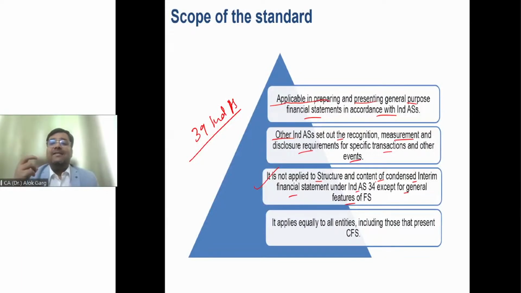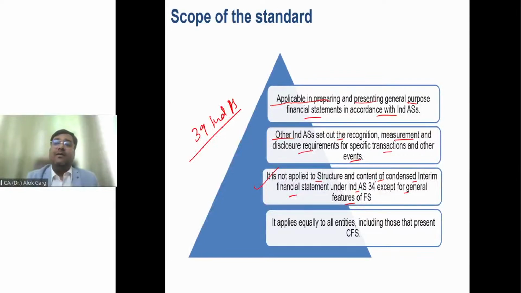So friends, it is also known as condensed interim financial statement. For a half yearly basis or for a quarterly basis, the standard allows you to prepare interim condensed financial statement, right? So as far as structure and content is concerned, for interim condensed financial statement, Ind AS 1 is not applicable. But as far as general feature is concerned, Ind AS 1 is applicable.